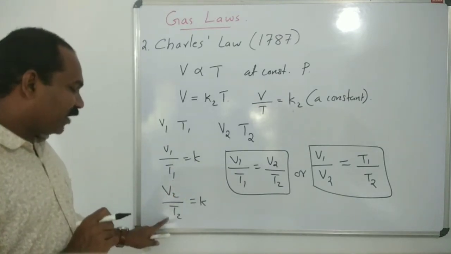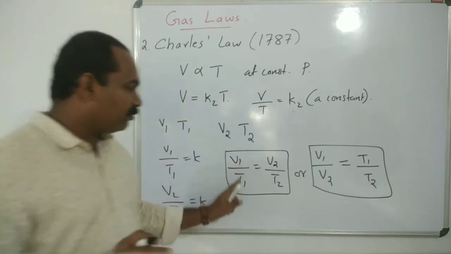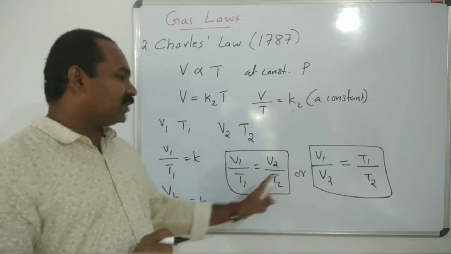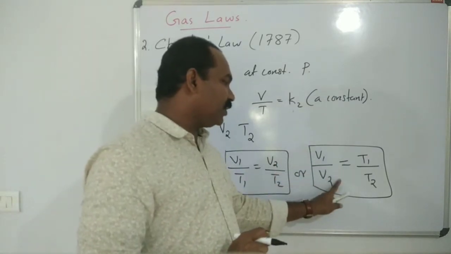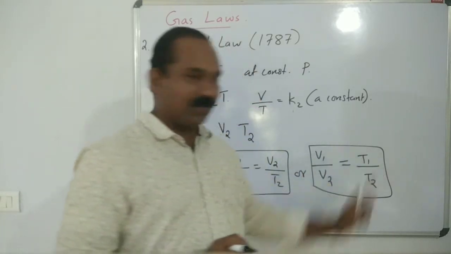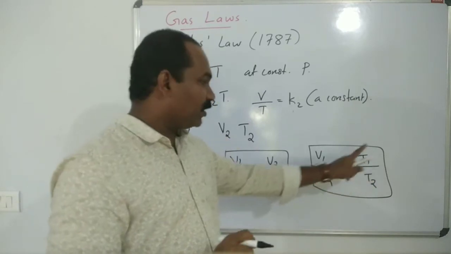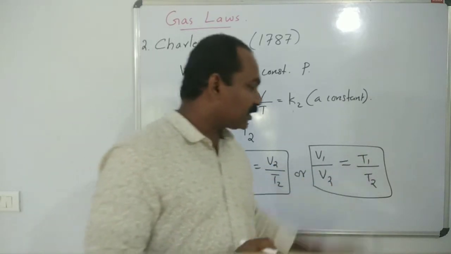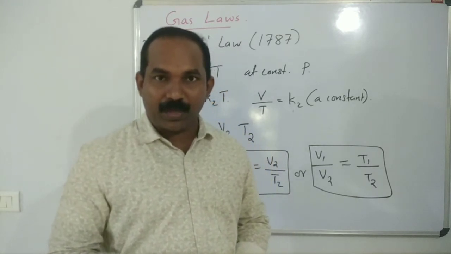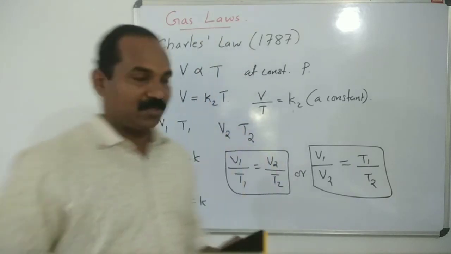Similarly, V2 divided by T2 is equal to a constant. By equating these two, V1 by T1 is equal to V2 by T2. Rearranging the equation, V1 by V2 is equal to T1 by T2. Directly proportional: V1 is directly proportional to T1, and V2 is directly proportional to T2. Are you clear? Yes. Then let's draw the plots.